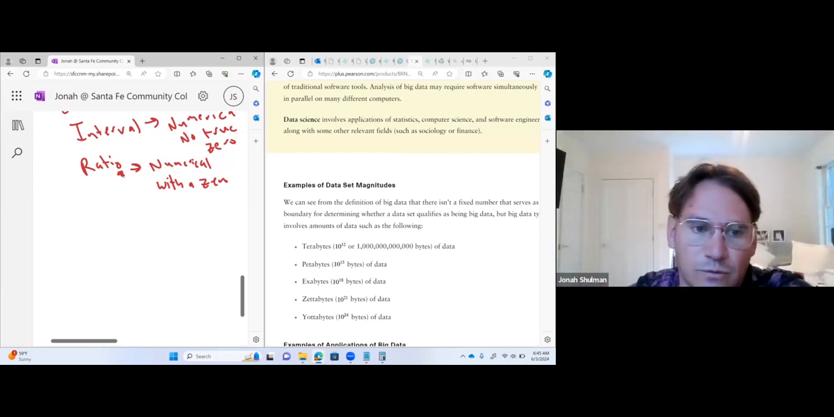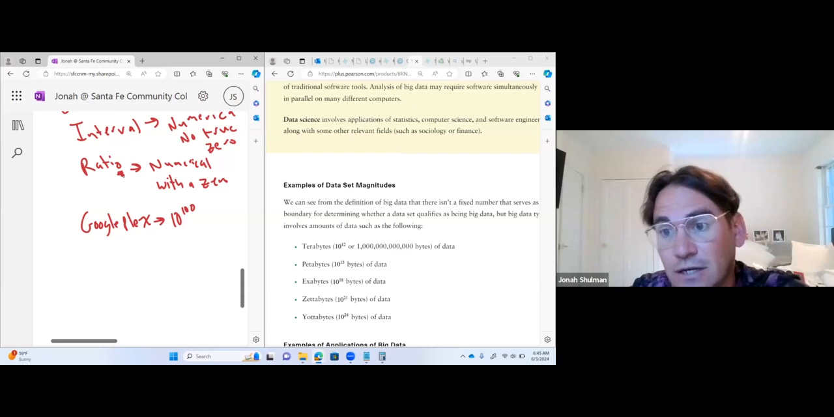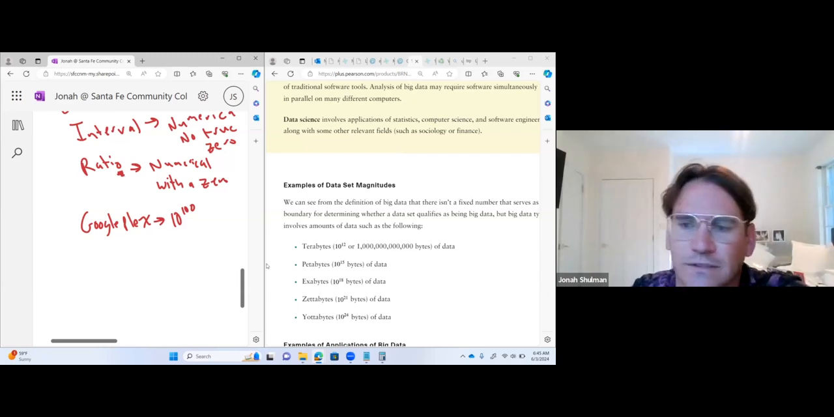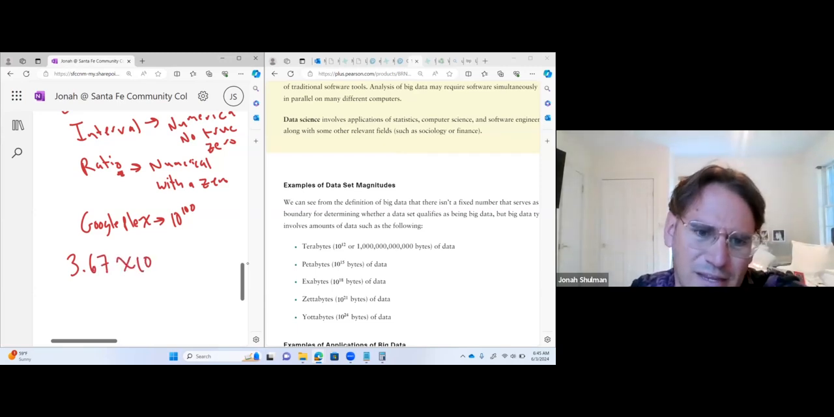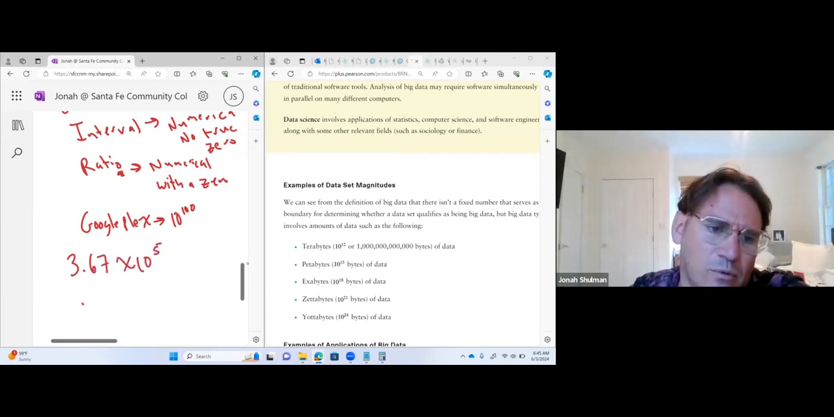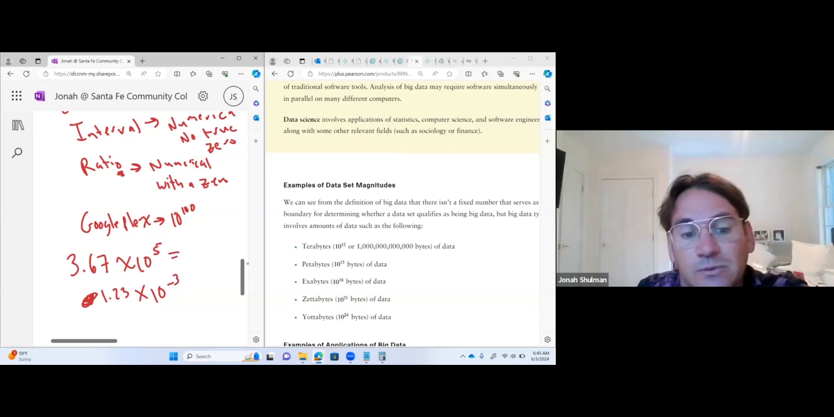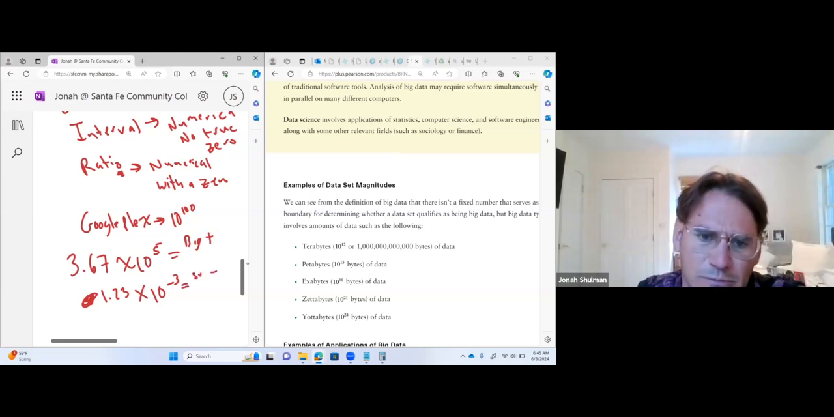But basically, if you want something like a Googleplex, you just go even bigger. That's 10 with 100 zeros at the end of it. Kind of crazy. But this is all just building off of scientific notation. So, scientific notation, let's say we have 3.67 times 10 to the fifth, or 1.23 times 10 to the negative third. A positive exponent means we've got a big number. If it's negative, that means it's going to be a really small number.